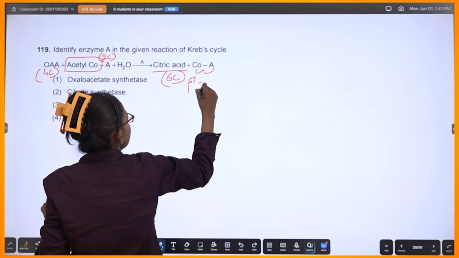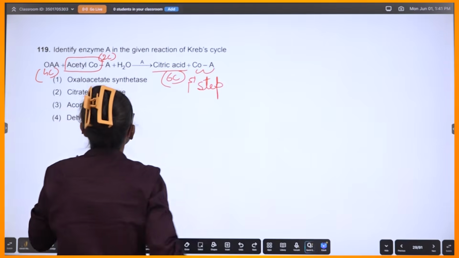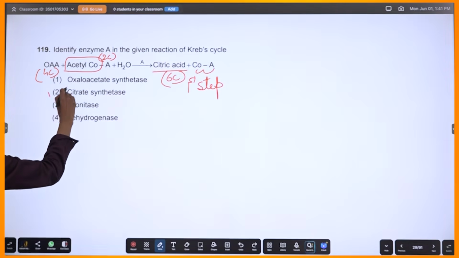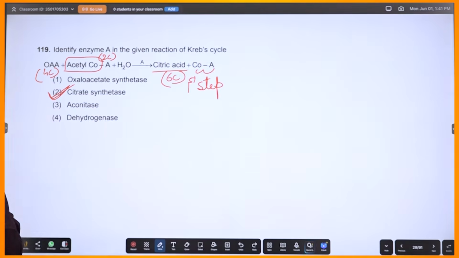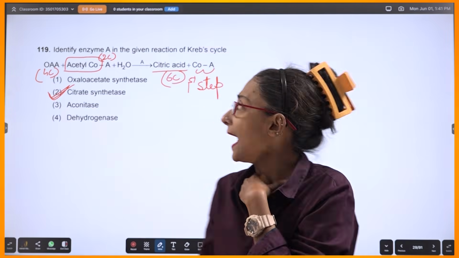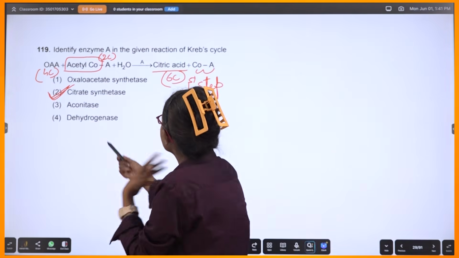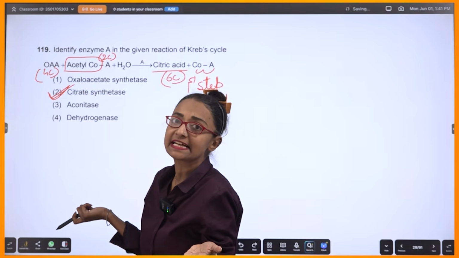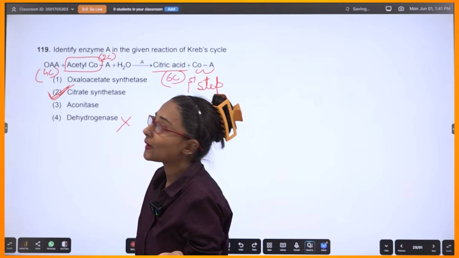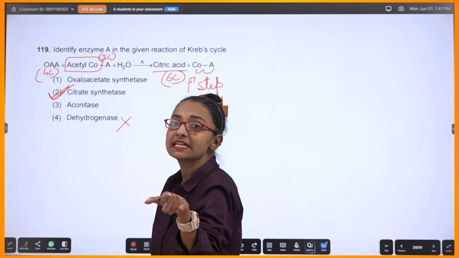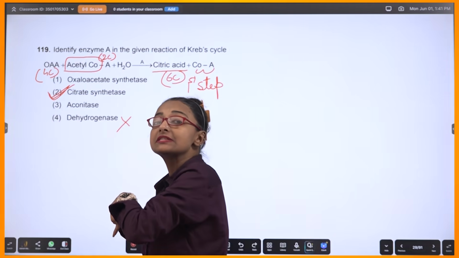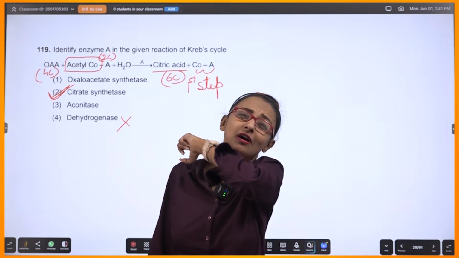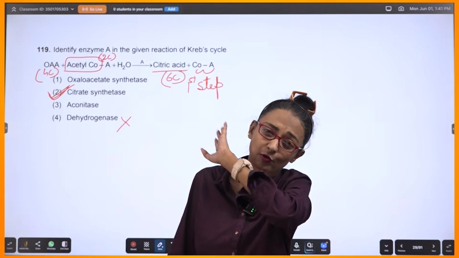This is the first step of Krebs cycle. Which enzyme will you need? Of course, I'll need citrate synthetase. Yes, I'll need citrate synthetase. And there is no concept of oxidative phosphorylation or anything that is happening. So I'm not taking this one. Correct. Aconitase will come when citric acid, which is produced here, is converted into isocitrate and aconitate and all.